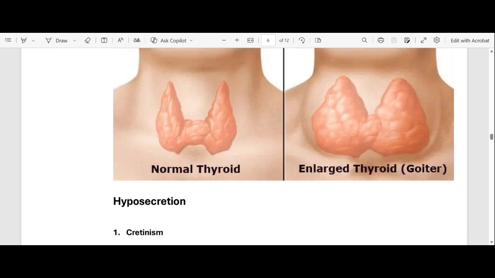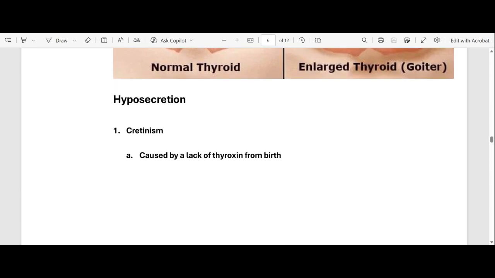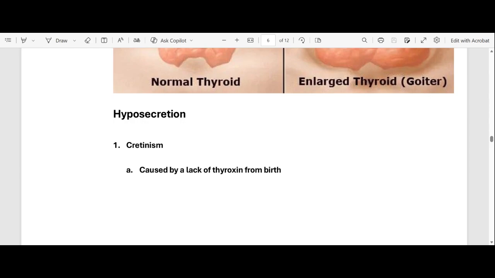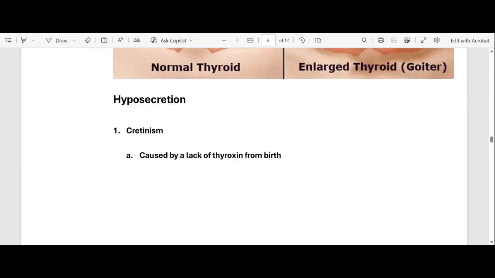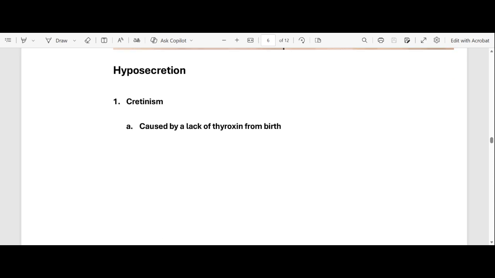Okay. Now let's go to hyposecretion. Remember, we're focusing on disorders that are caused by hypersecretion. But now, what happens when your body undersecretes, or secretes less thyroxine? We call that hyposecretion or hypothyroidism.